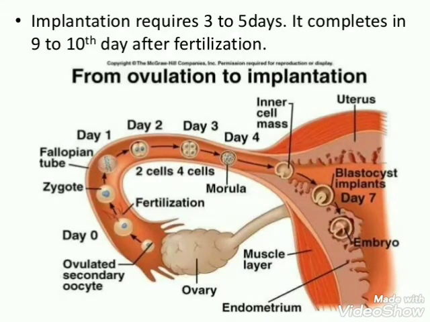Implantation of the blastocyst requires 3 to 5 days. It completes in the 9th to 10th day after fertilization. The diagram is depicting the complete process from ovulation to implantation.